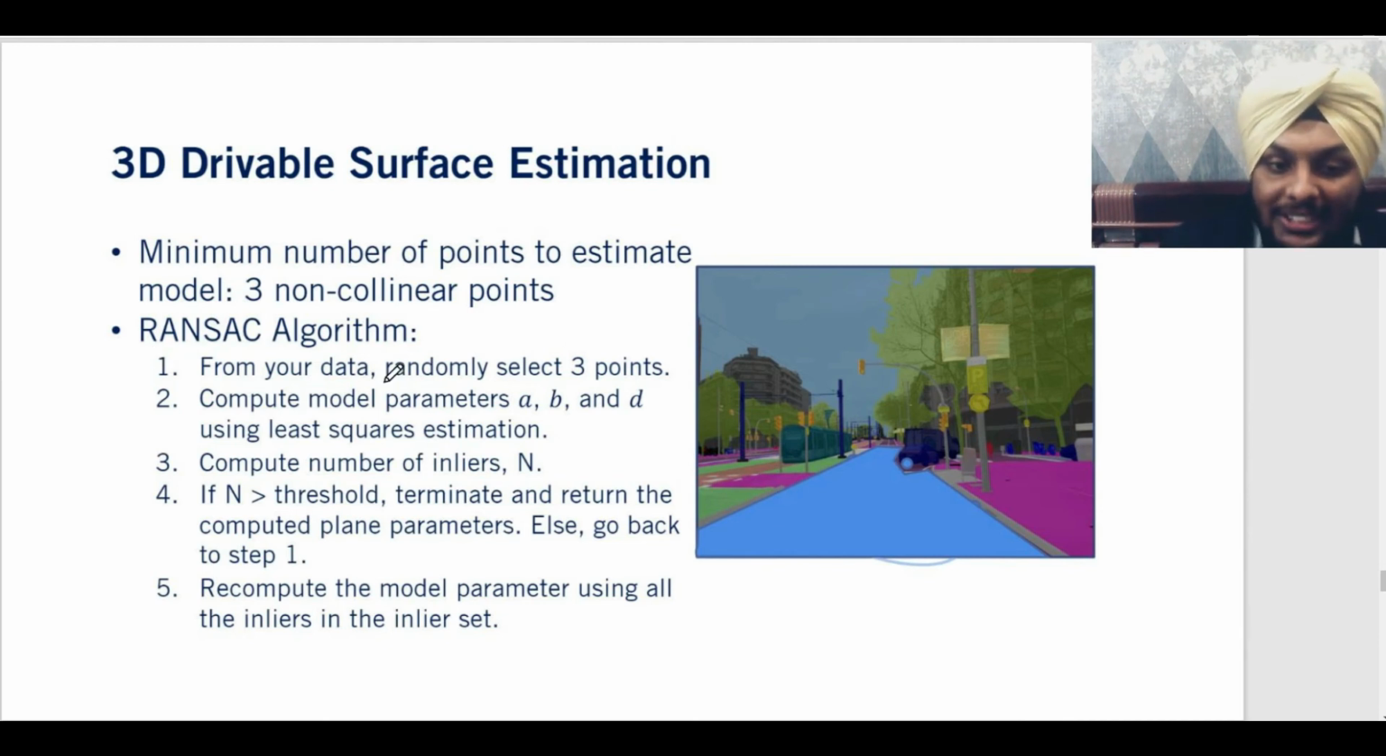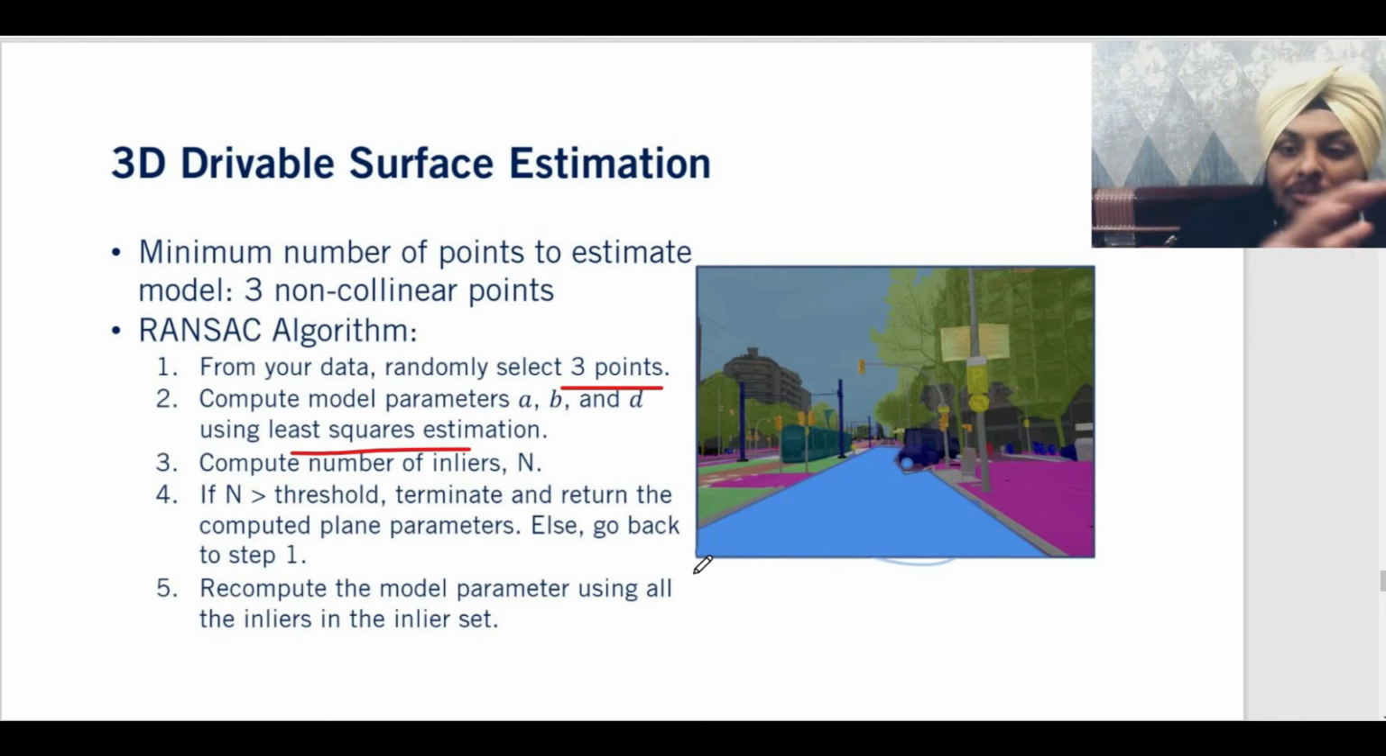From your data, you randomly select 3 points. You compute model parameters using least square estimations. You count the number of inliers. If inliers is greater than a certain threshold value, you return the computed plane parameters to create a plane. Otherwise, go back to step one until you get a 3D plane. Do search about this algorithm more on the internet to actually know more, because there is a lot of mathematics that